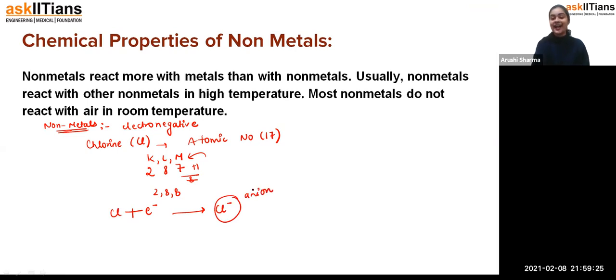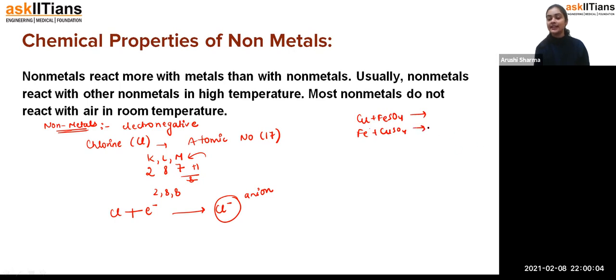electronegativity, you have to see whether the non-metals are reacting or not, or which type of reaction they are giving. In the last session, we saw that metals and metals react with each other, depending upon reactivity: the metal which is more reactive displaces the less reactive metal. Do you remember this reaction: iron reacting with copper sulfate and giving the reaction.